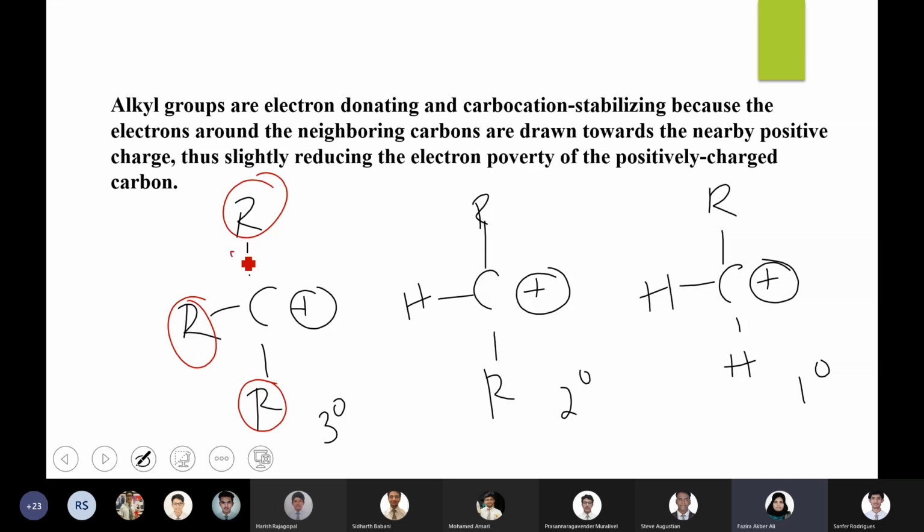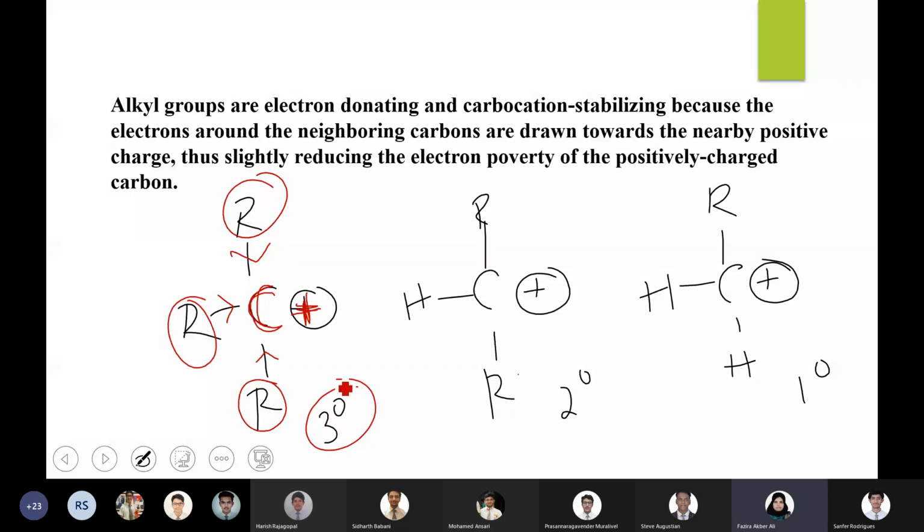So they will be pushing the electrons towards the carbocation. From the 3 alkyl groups, all 3 are giving out their pair of electrons, pushing the electrons towards this carbon. Because of this electron cloud coming closer to the carbon, the extent of positive charge decreases. It has become more stable.